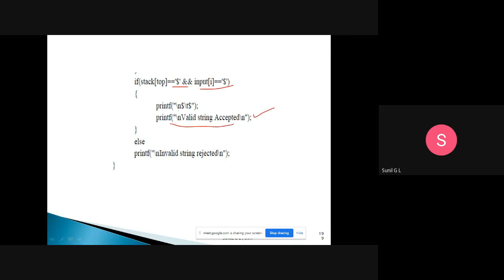Okay, so if the top of the stack is equal to dollar and the input at i is equal to dollar, if both are at the end, then it will be accepted, else it will be an invalid string. That is how we will write the program for the given problem. So I have explained that program.